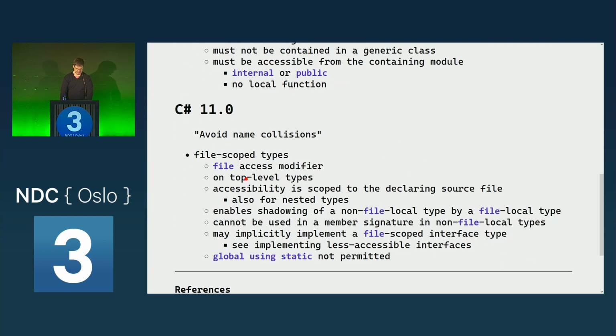And in C# 11, we have also file-scoped types. This helps also with generators, because if the generator creates a type that I already created manually as well, then I have the same name and the same namespace, and this is an ambiguity. So in order to avoid that, I could make some of my types which clash with the generator file types, and then, although they have the same name, they won't clash anymore.